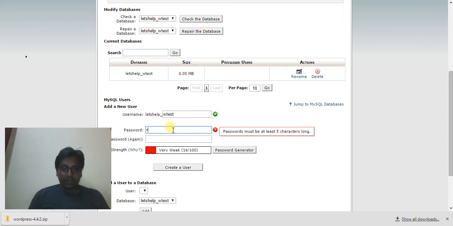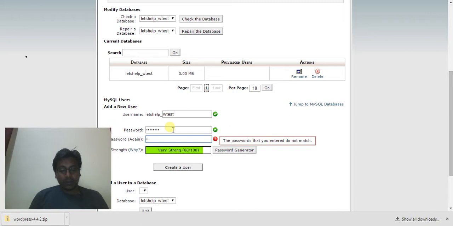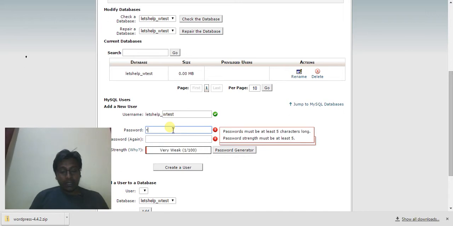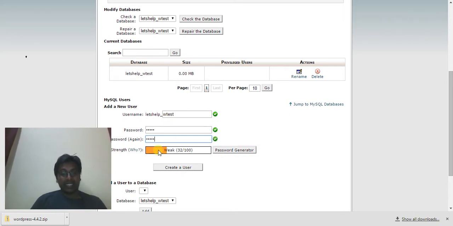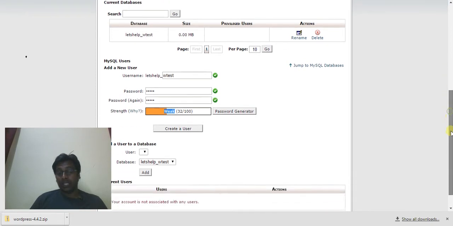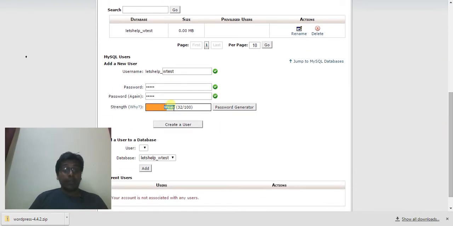It's very weak since I'm just using it for testing purposes. I don't mind, but when you're creating one, you need to make sure the strength is strong.